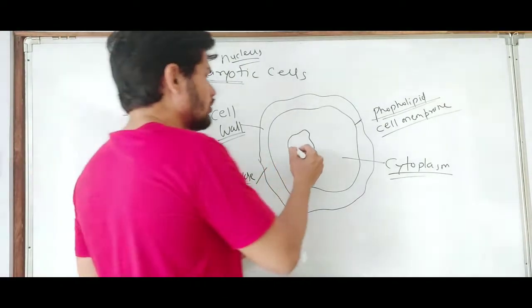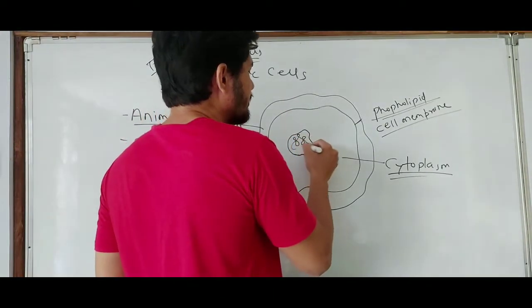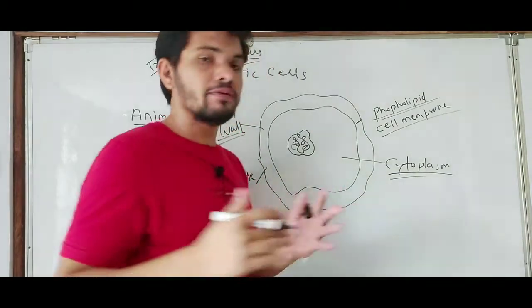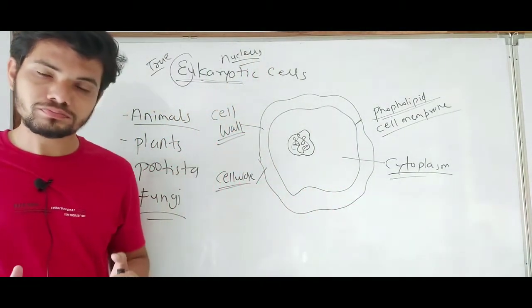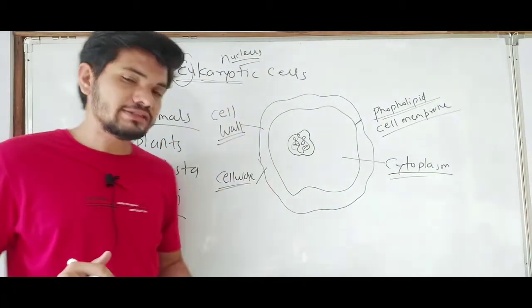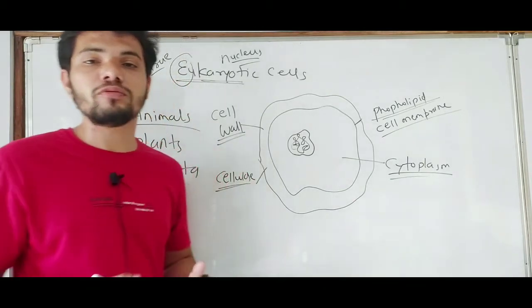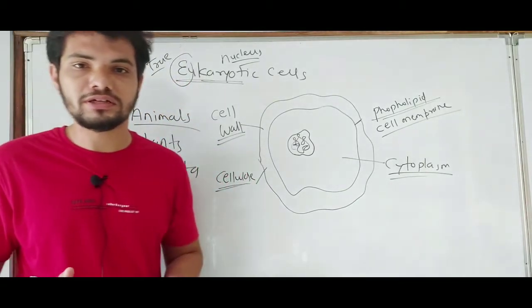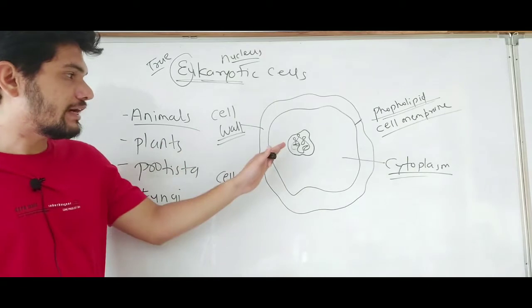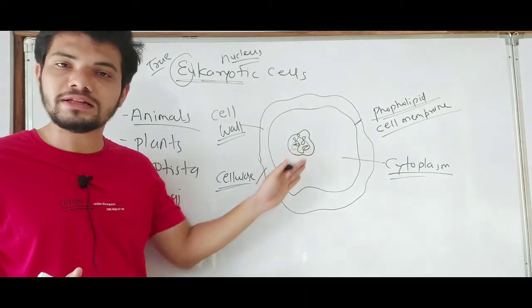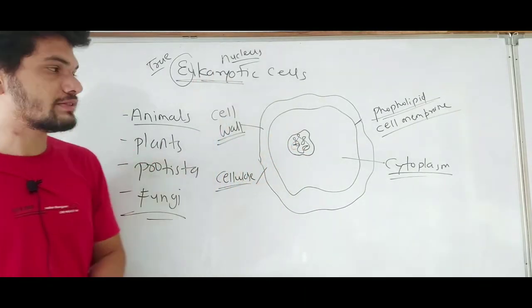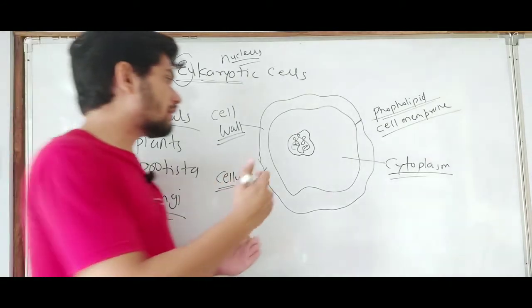Inside the nucleus, we all know the genetic material is present in the form of chromosomes, and that genetic material can be transferred from one generation to another generation. So genetic material is present inside the nucleus in the case of eukaryotic cells. Apart from that,